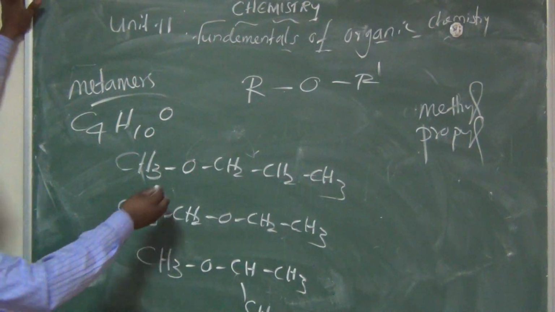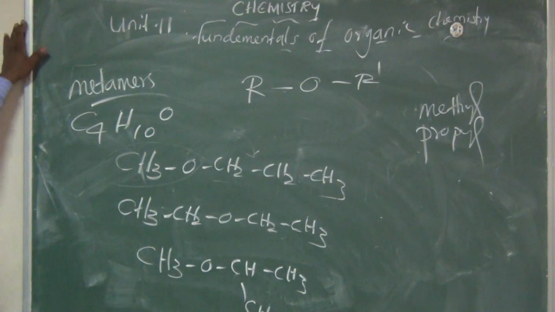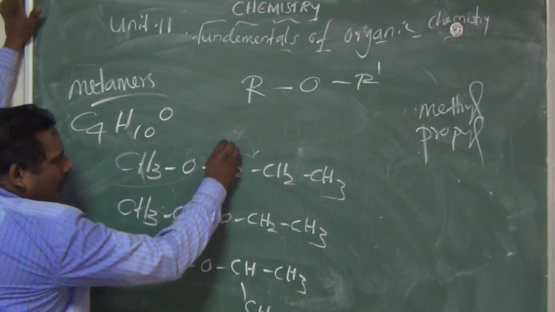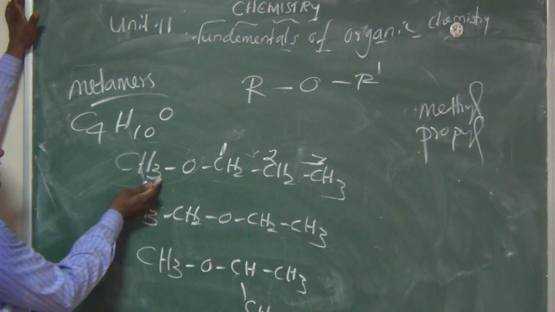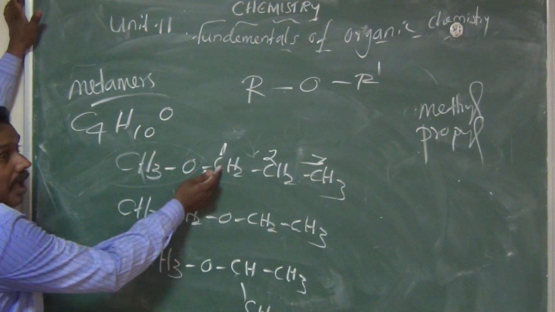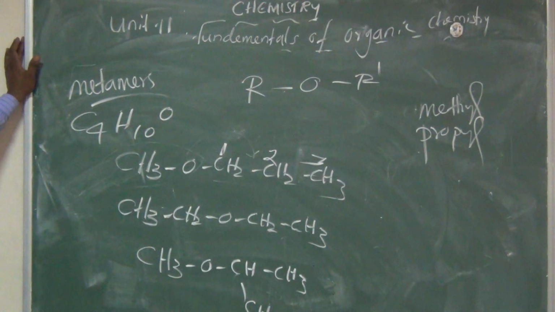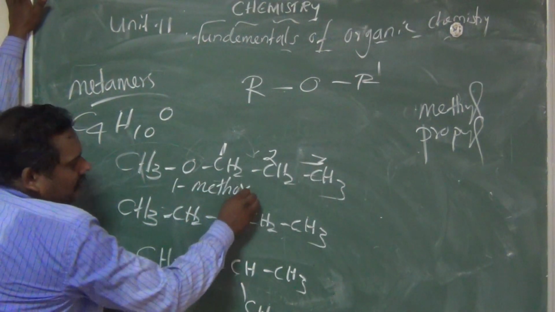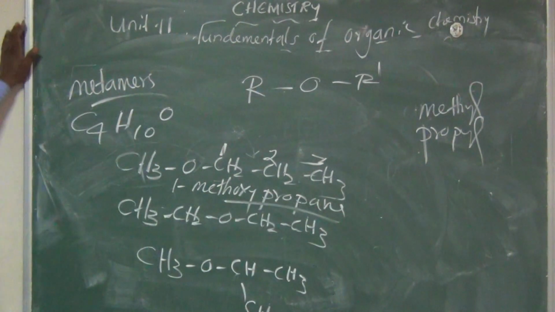Here a methoxy group is attached to the propane, am I right? Methoxy group. So how can you say the name of the compound? We are using the numbers 1, 2, 3, am I right? So the first carbon has the methoxy group. Which group? The first carbon has the methoxy group. So what's the name of the compound? 1-methoxypropane. Am I right?